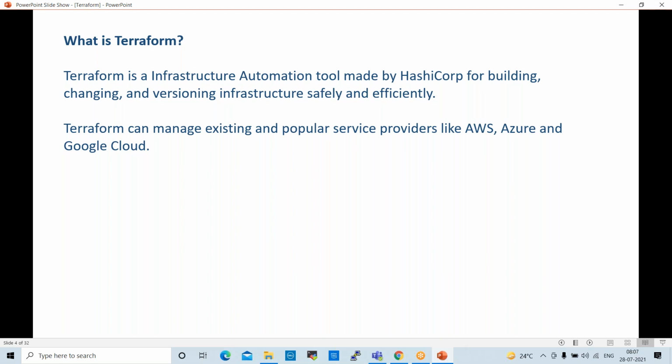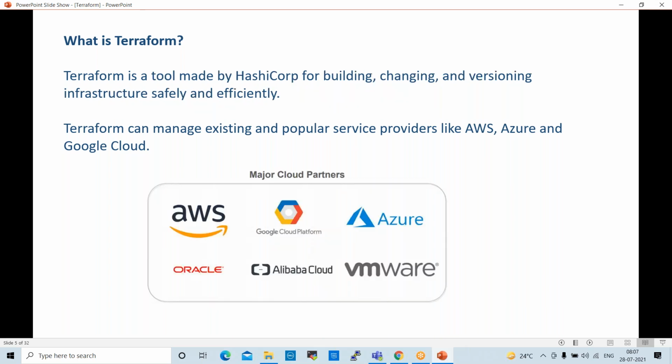And Terraform can manage existing and popular service providers like AWS, Azure, and Google Cloud. So Terraform will support native cloud. Any cloud platform it will support. So we can install in AWS, Azure, and GCP, or any other cloud platform. It will support Ali Cloud, IBM Cloud, Oracle Cloud also. It will support major cloud partners: AWS, Google Cloud, Azure, Oracle Cloud, Ali Cloud, VMware, different cloud platforms.